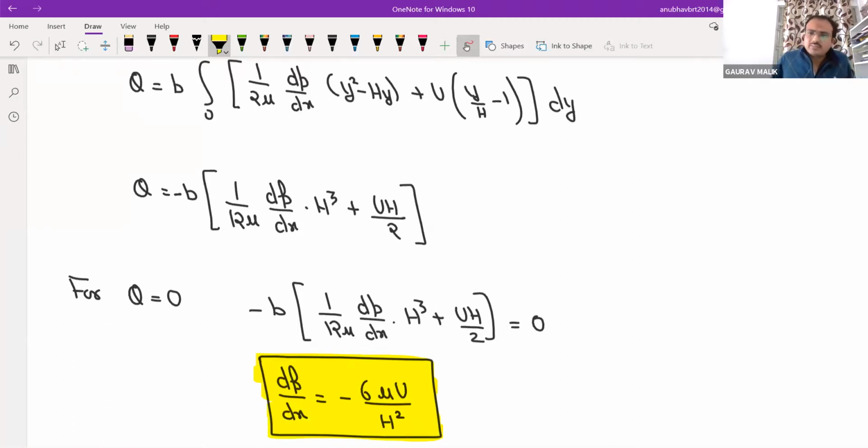So this is the right answer. We have discussed all the cases: both plates stationary; upper plate moving in forward direction and lower stationary; upper stationary and lower plate moving in the opposite direction. Note down up to this one. This part is also finished. I can teach you some more things, but there is no need.